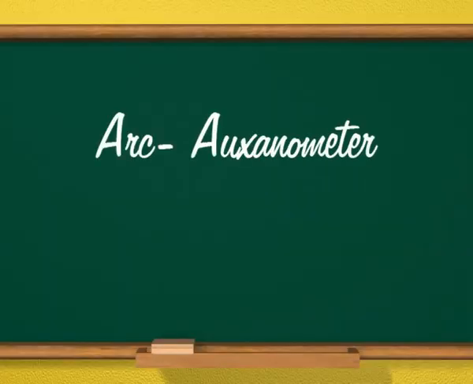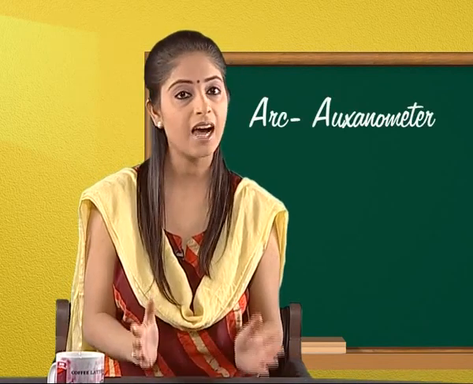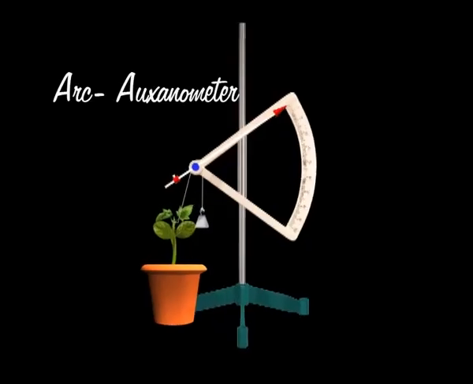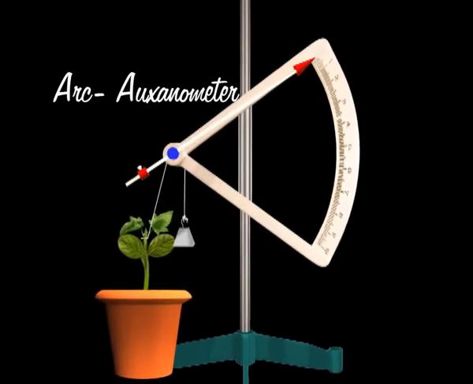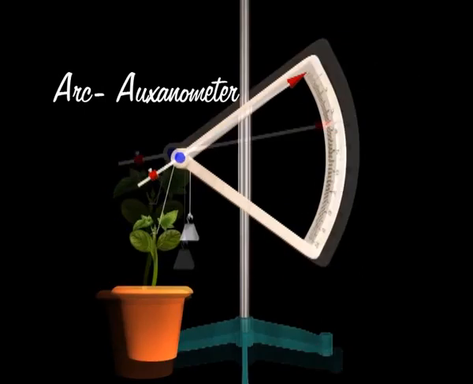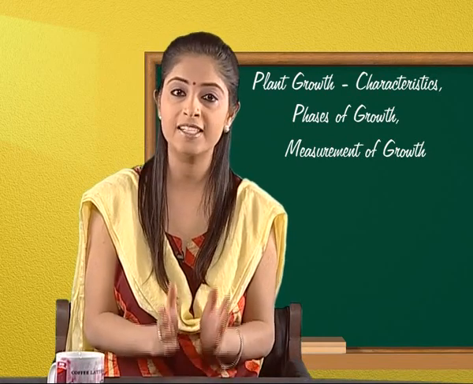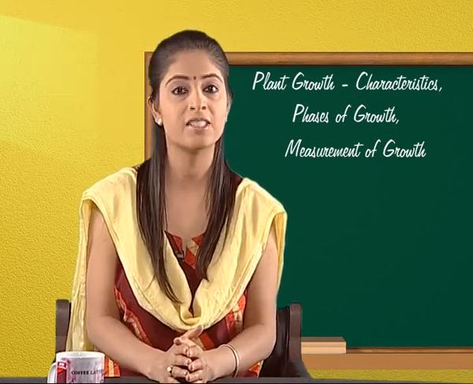Auxanometers are mainly of two types. These are the arc auxanometer and Pfeffer's auxanometer. But here we will discuss only one type, that is the arc auxanometer. In the arc auxanometer, there is a pointer fixed to a pulley, round which passes a thread. The tip of the pointer moves freely on a graduated arc. One end of the thread is tied to the stem tip of a potted plant, and to the other end of the thread, a weight is suspended which keeps the thread tight.